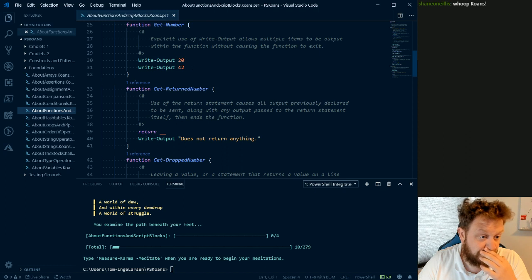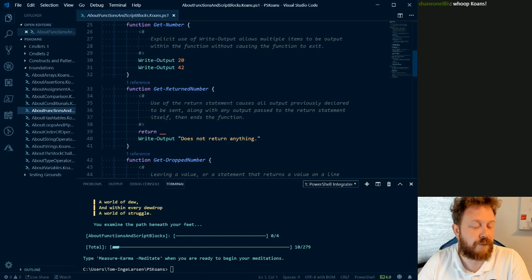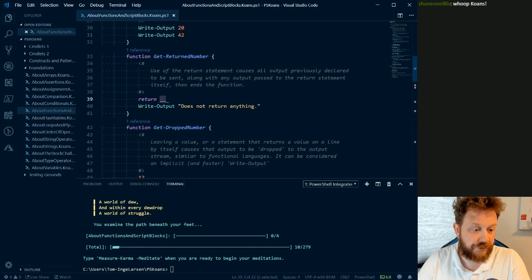So if you had Write-Output further up in the Get-ReturnNumber function, it would be written to the pipeline before the return statement, but not after. So this should probably not be written to the output stream, I guess.